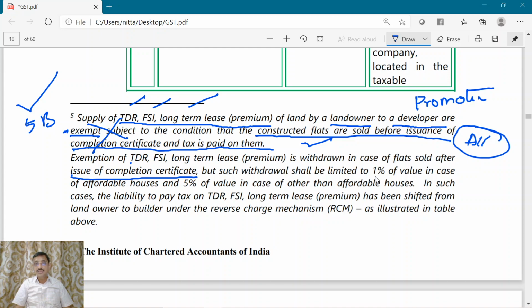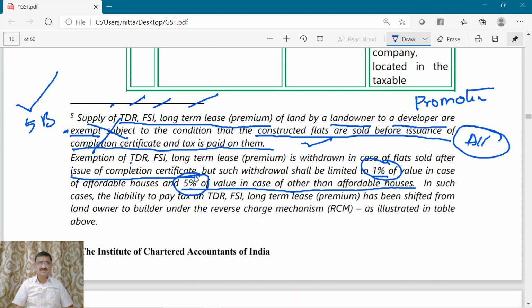It is limited to 1% of the value in case of affordable houses, and 5% of value in case of other than affordable houses. Because for flats sold, affordable flats, the rate is 1%, and other than affordable flats, the rate is 5%. So this TDR will also be chargeable at this rate.